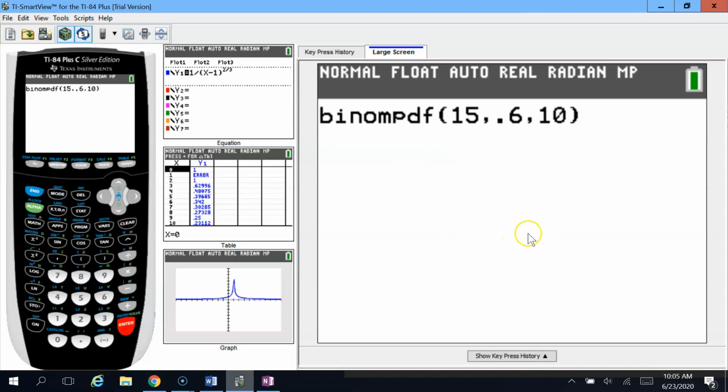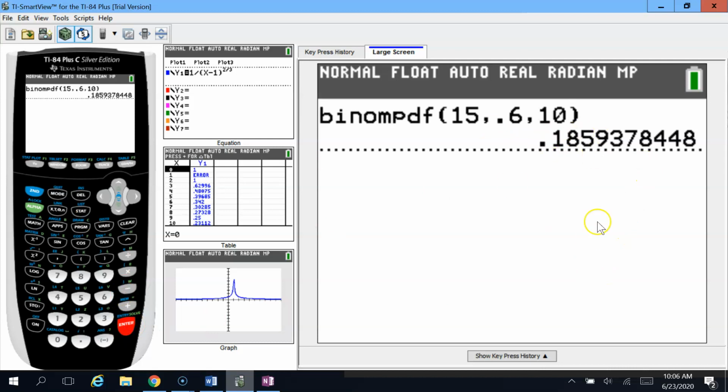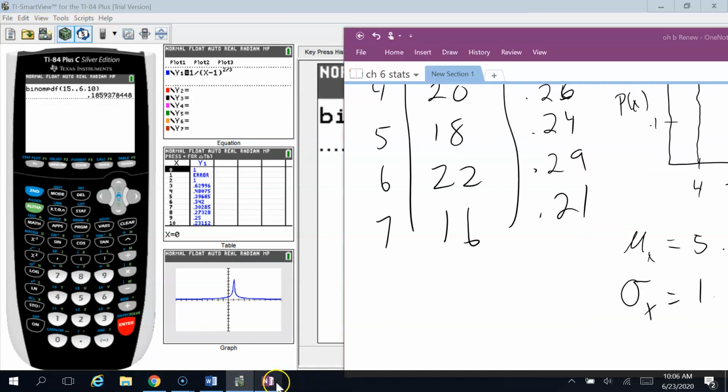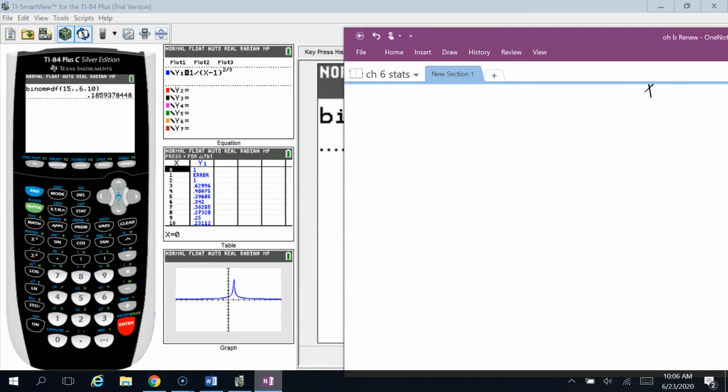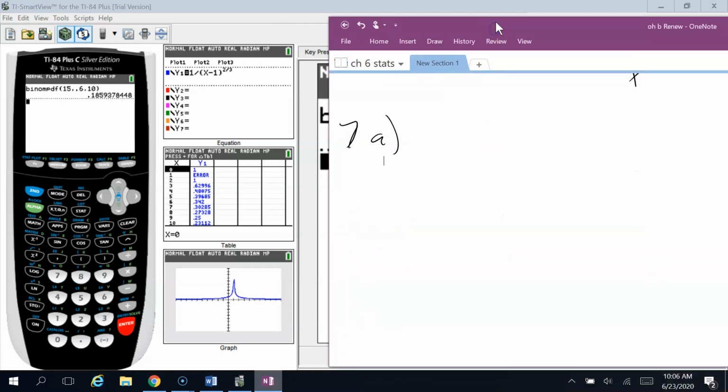If you do not have a menu, then you need to type your stuff in just like this: binompdf(15, 0.6, 10). Hit enter, and we get an answer here. So that is going to be the answer for part A. This was number 7, I think. 7A came out to be 0.1859. That's the probability of selecting 15 women and having exactly 10 of them agree with the statement.